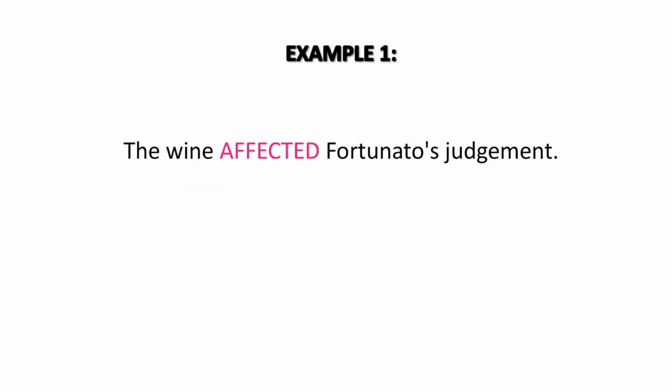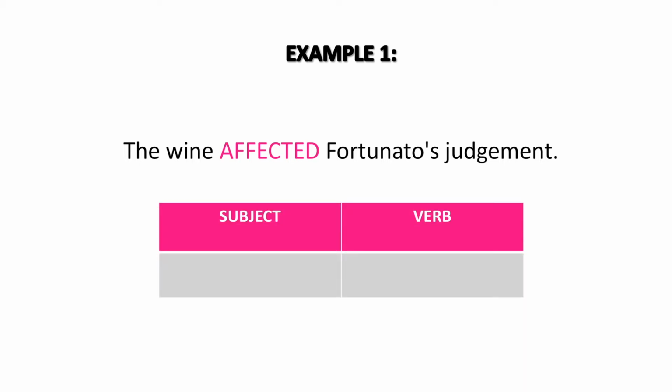Now that you know the story, let's talk about what went down with the wine. The wine affected Fortunato's judgment. Let's pull the sentence apart and see why affected acts as a verb here. The wine is the word that is doing or being something in the sentence, so it is the subject. Every sentence requires a subject and a verb. The subject, wine, needs a verb so it can carry out the action of the sentence. That is why the verb affected is used.